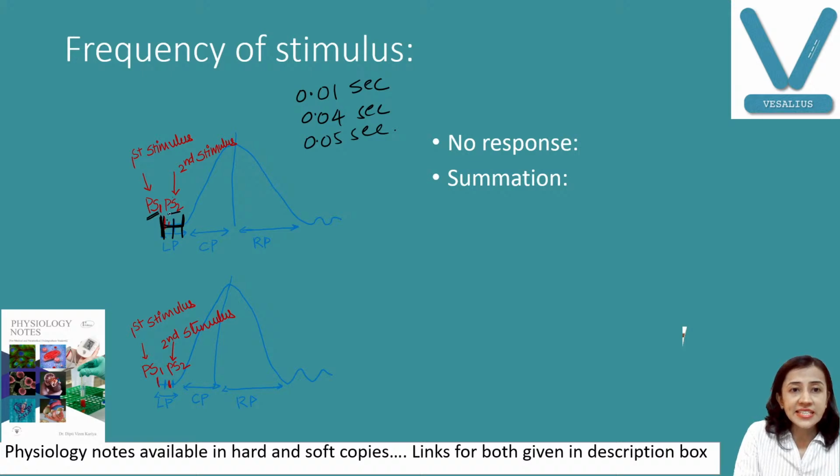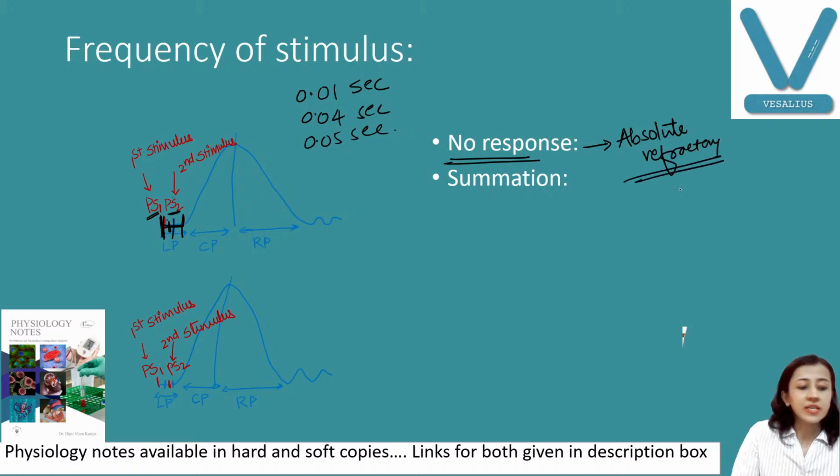If we are giving the second stimulus in the first half of the latent period, there is no response. Very important thing, why? Because this is the absolute refractory period. Whenever you give any stimulus in this period, your muscle or tissue will not give any response. This is the absolute refractory period.